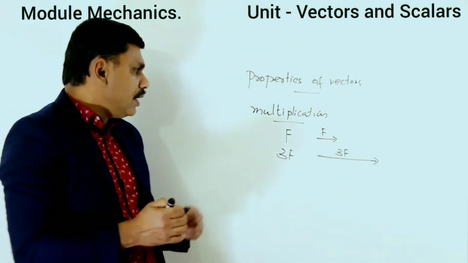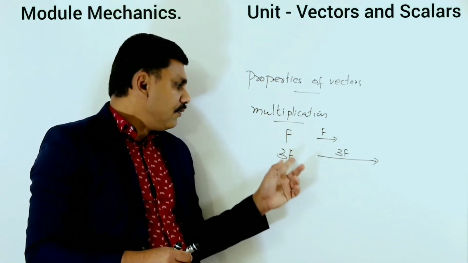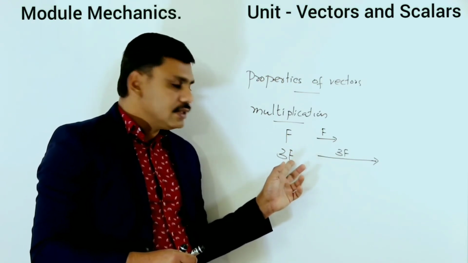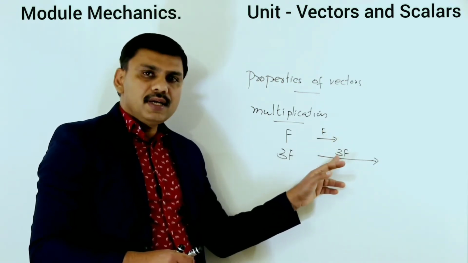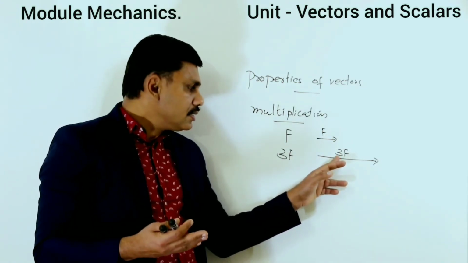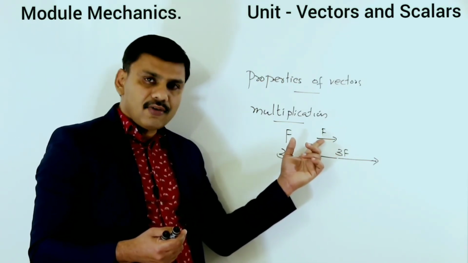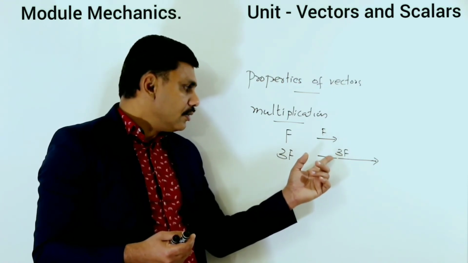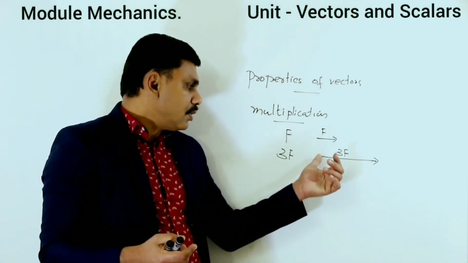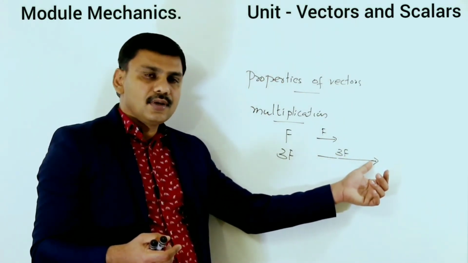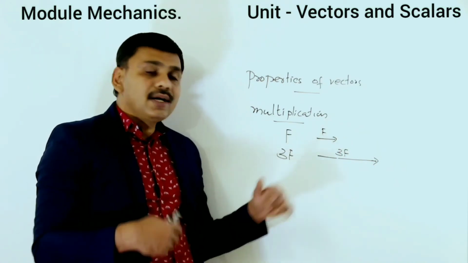So here we have two vectors, f and 3f. 3f is 3 times the f vector. What do we mean by 3 times? The length of the line of the vector 3f is 3 times the length of the line of the vector f. So here we are multiplying the vectors.